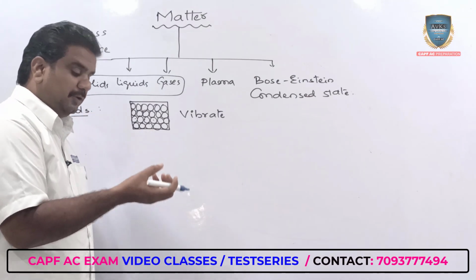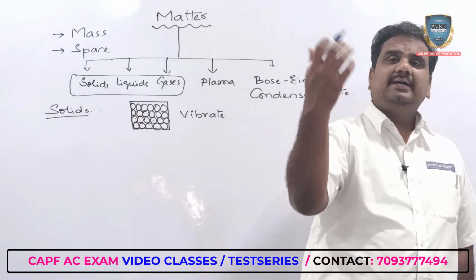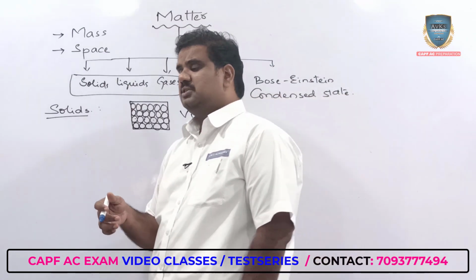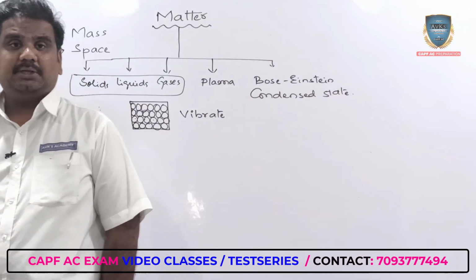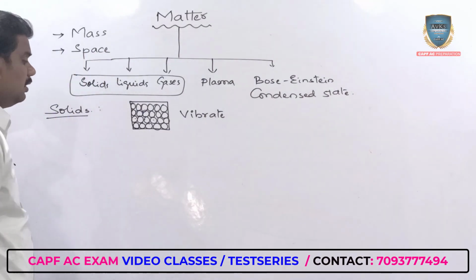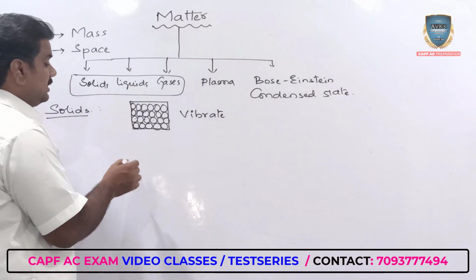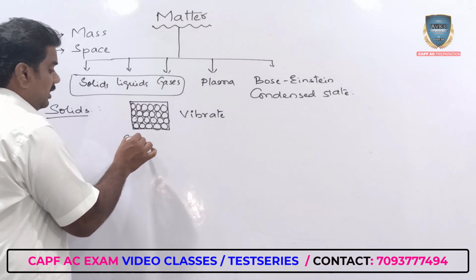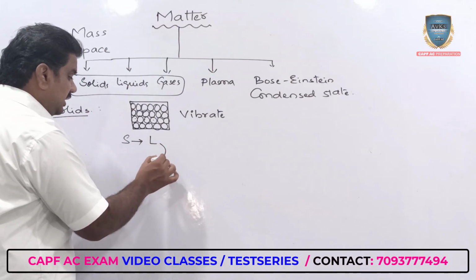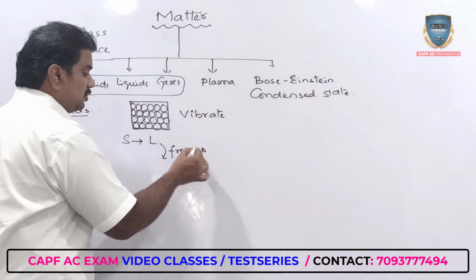But that material which you call camphor or naphthalene, the moment you expose it to air, it simply converts to vapor. So it depends upon the physical properties as well as the chemical properties. Now these substances which we call solids, if the temperature of a solid is increased, then this solid gets converted from solid form to liquid form. If the temperature is decreased, then this liquid material undergoes freezing.